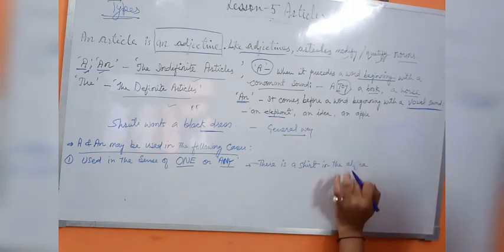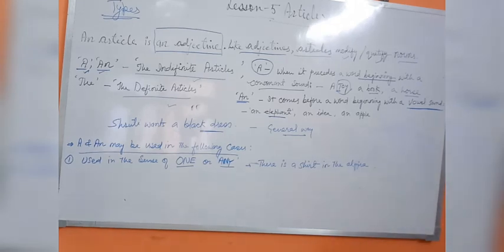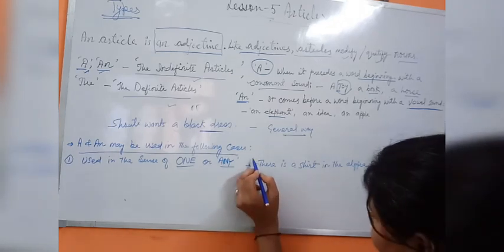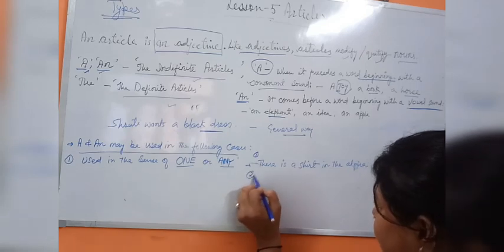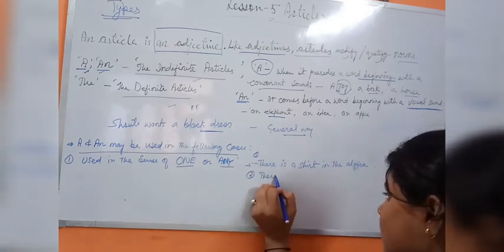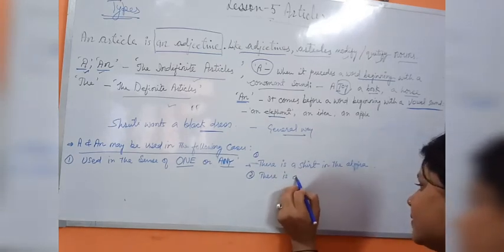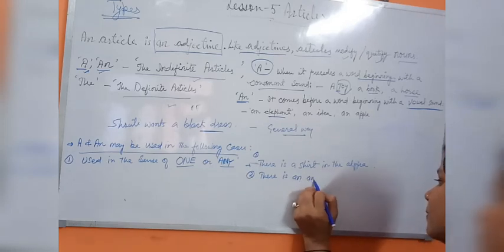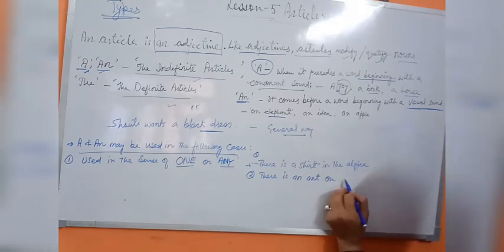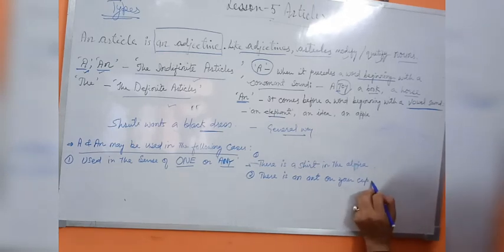So there is a shirt in the almirah. And the second example I will write: there is an ant on your cup of tea.